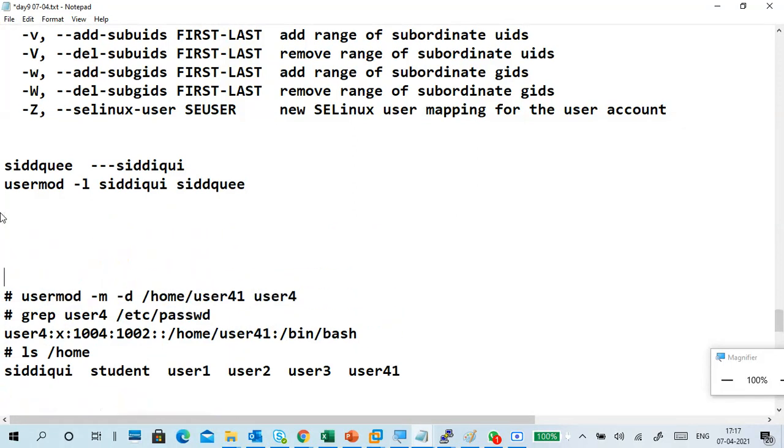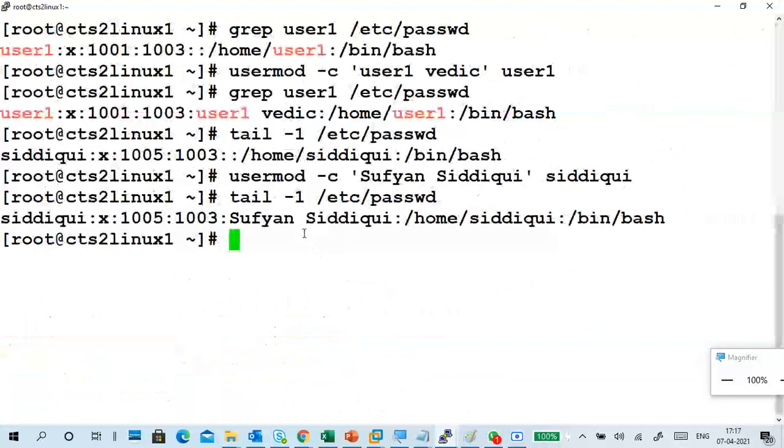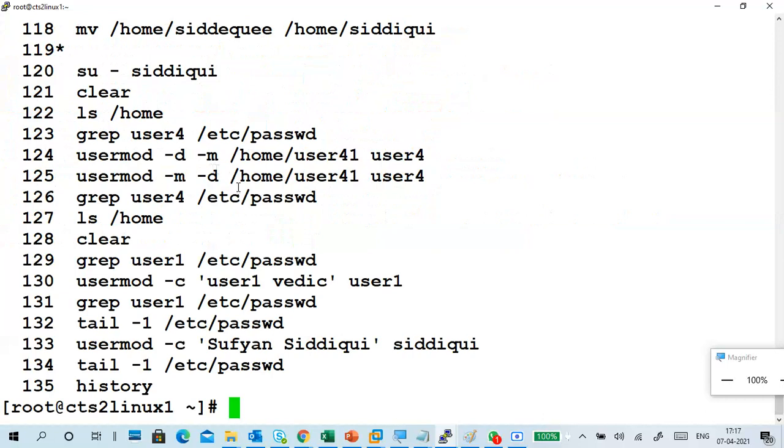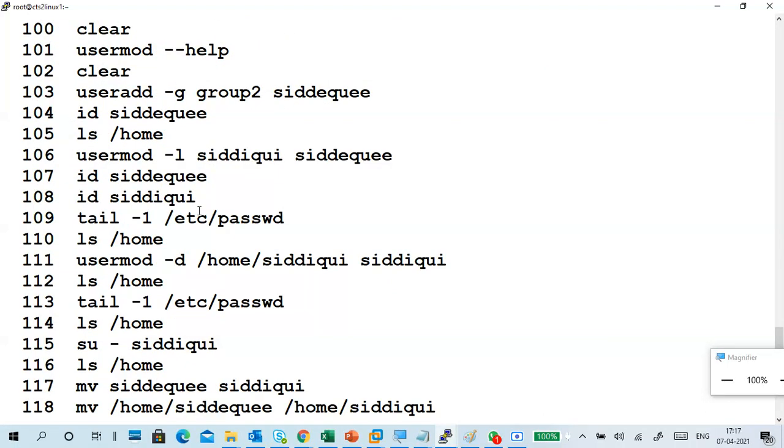So what are the commands we learned? Every command is very useful, like grep and all. Okay, this is the last. Siddiq also we did, right?